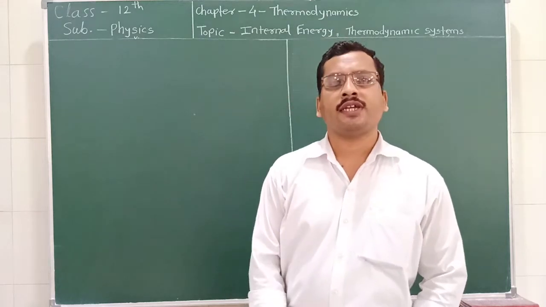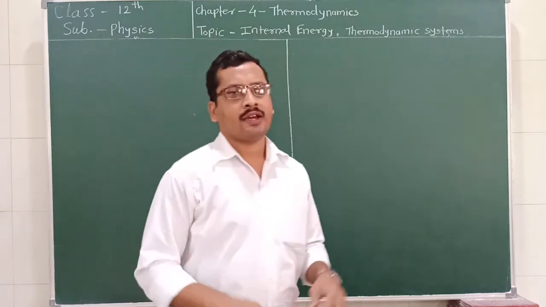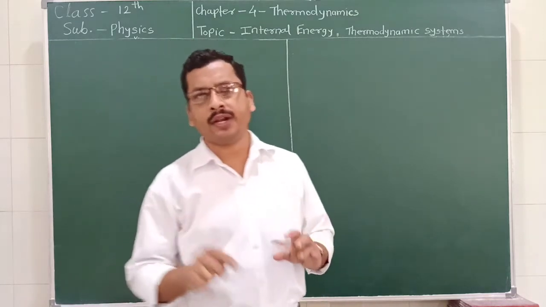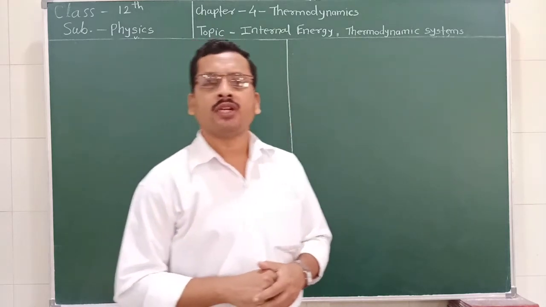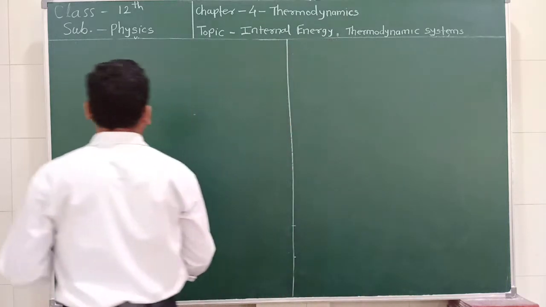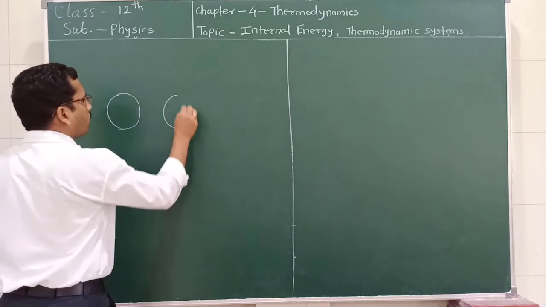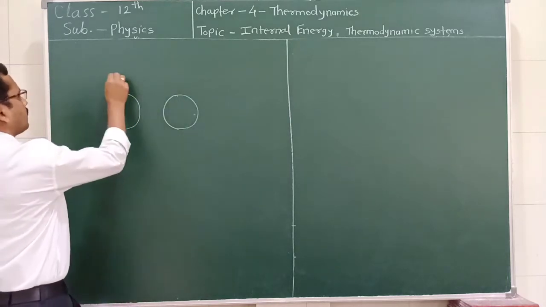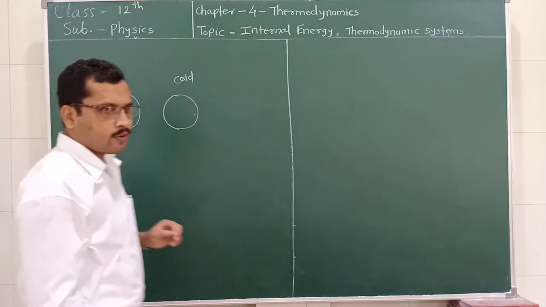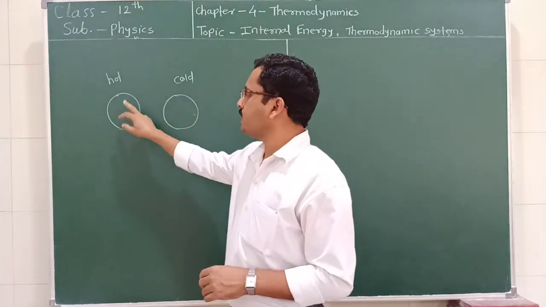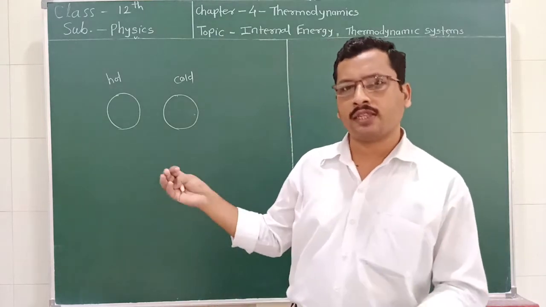What is internal energy? In the 11th class, we learned what happens when two bodies having different temperatures are kept in contact or kept in the surrounding. For example, these are two bodies. This is hot and this is cold. What is a hot body and a cold body? A hot body means its temperature is greater than the surrounding. A cold body means its temperature is lower than the surrounding.